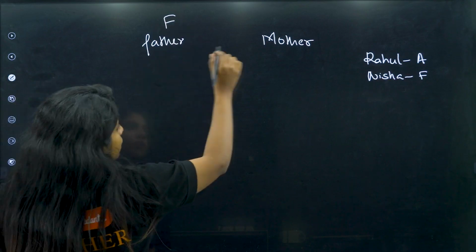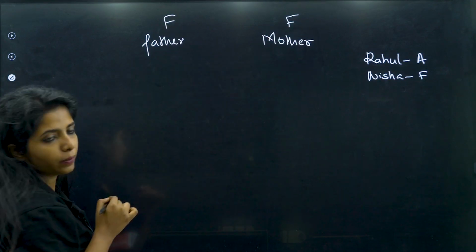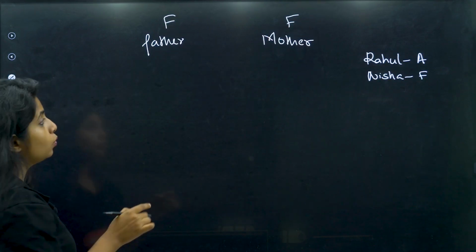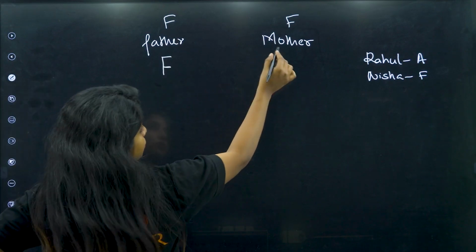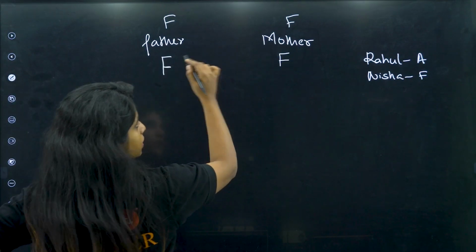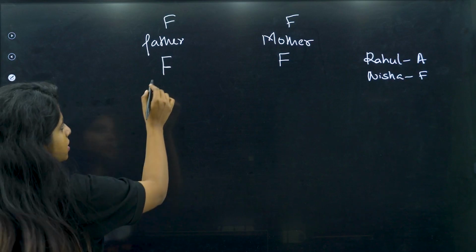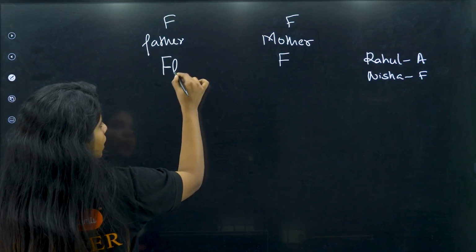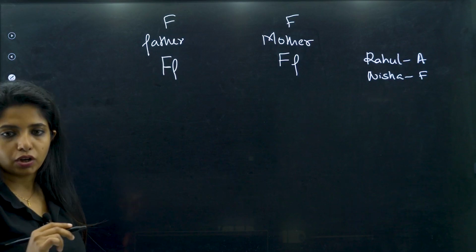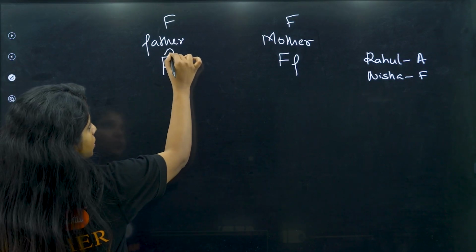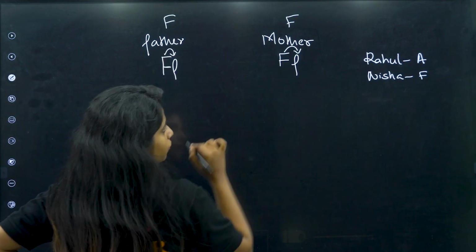Here the father is free, mother also has free earlobe, and they have mentioned to denote capital F as the one that is free. So since both of them have this, I will say both of them have one allele, that is the capital F allele. Now there might be a small f allele for attached earlobe, but it is not shown in the father because there is a capital one to show its effect.